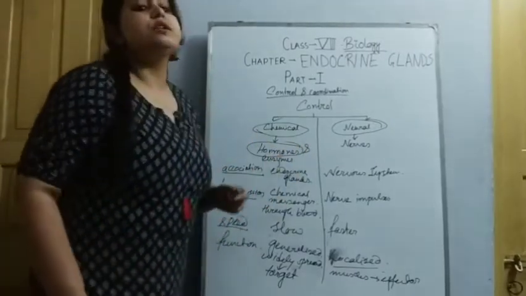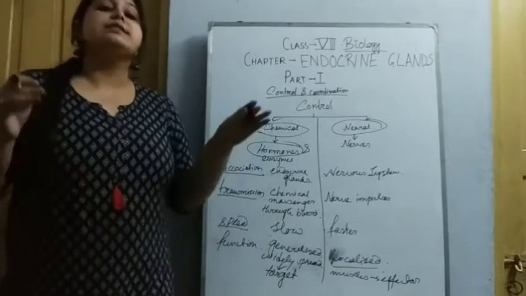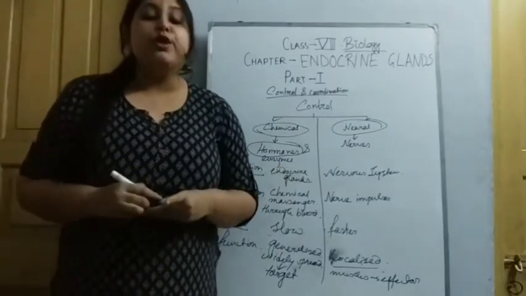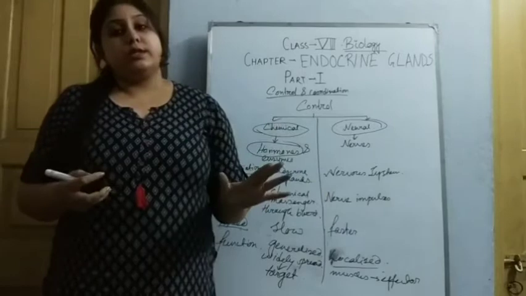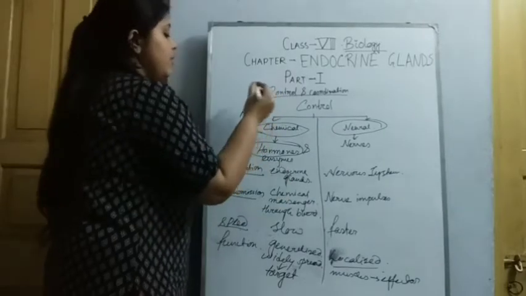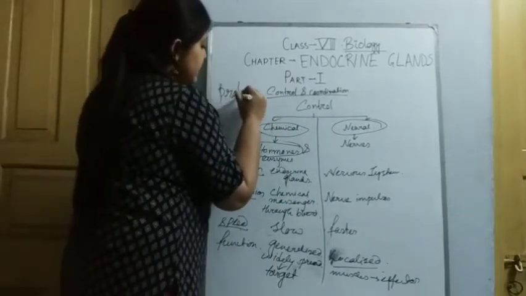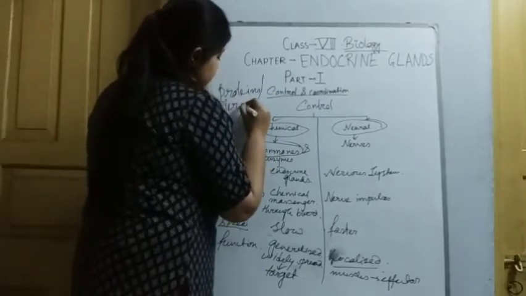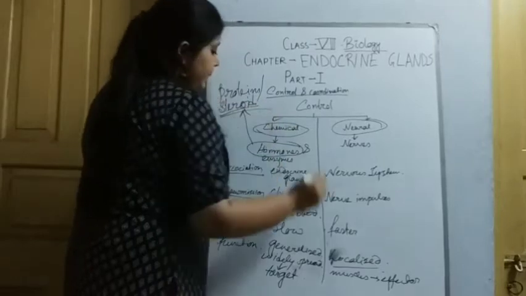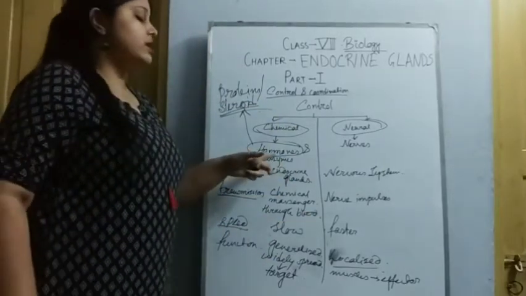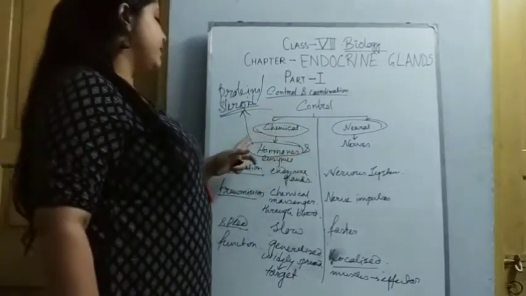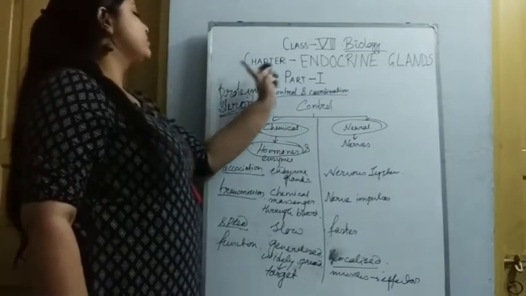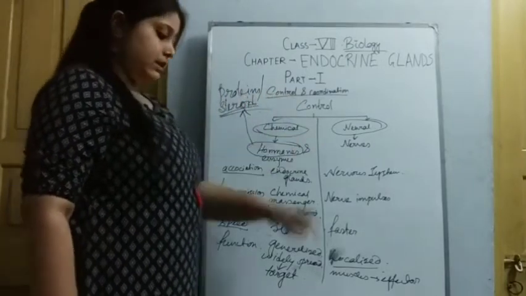Now in this chapter we have to know mainly about the hormones. So what is a hormone? A hormone is nothing but a chemical messenger which helps in control and coordination, and it is mainly made of protein or steroids.